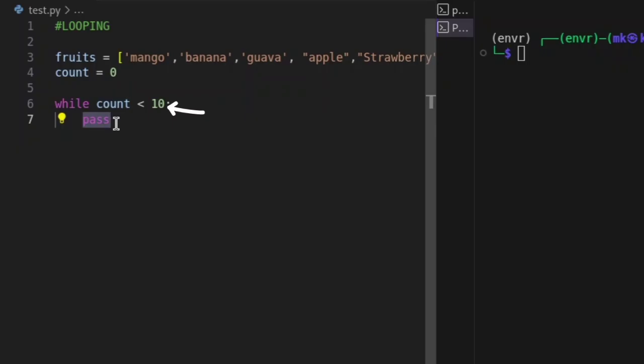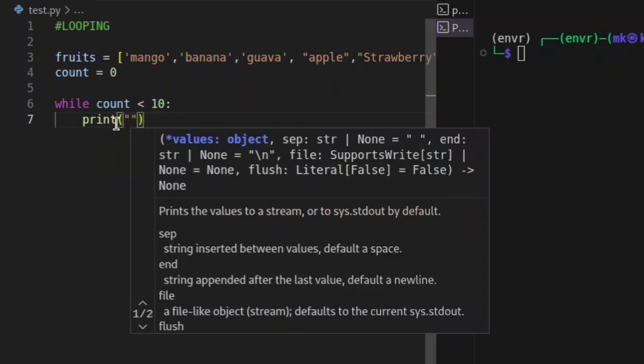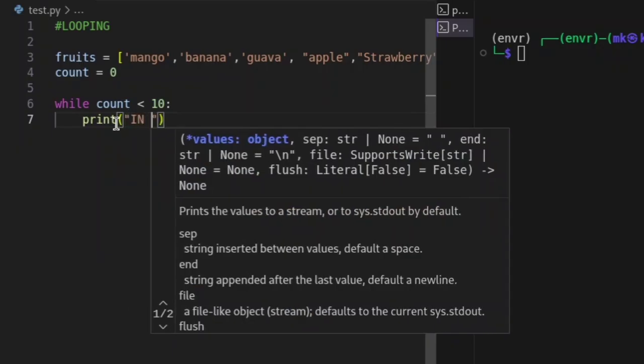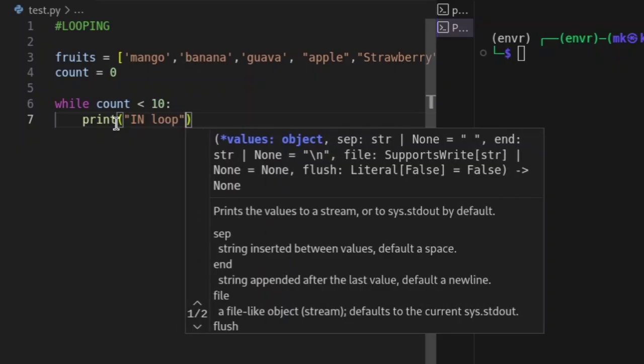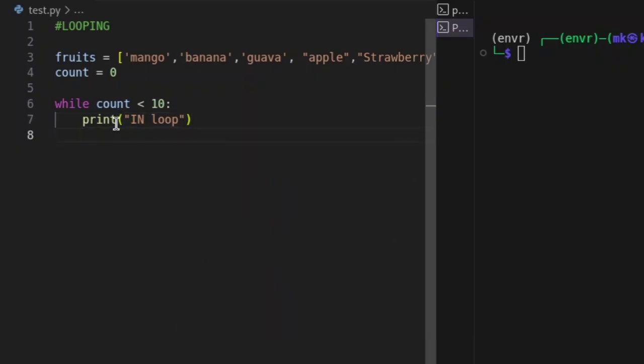So what do we want our program to do? We want it to print a loop. Just print loop. And we want you to take that variable count and add 1 to it. So this is what is going to happen. We have a variable we assign 0 to, and then we check the condition. Yes, 0 is less than 10. Then this program is going to be executed.